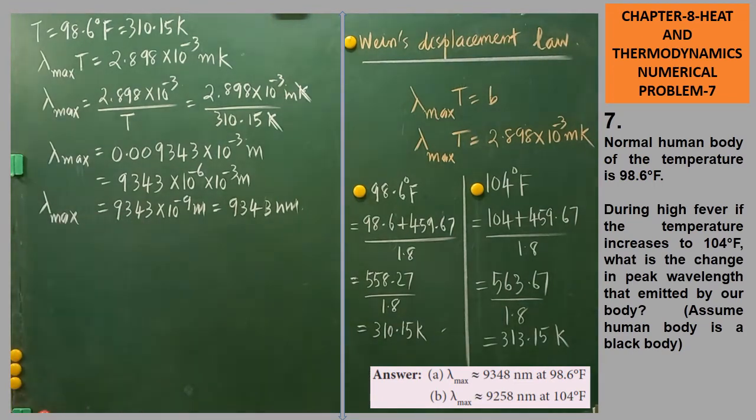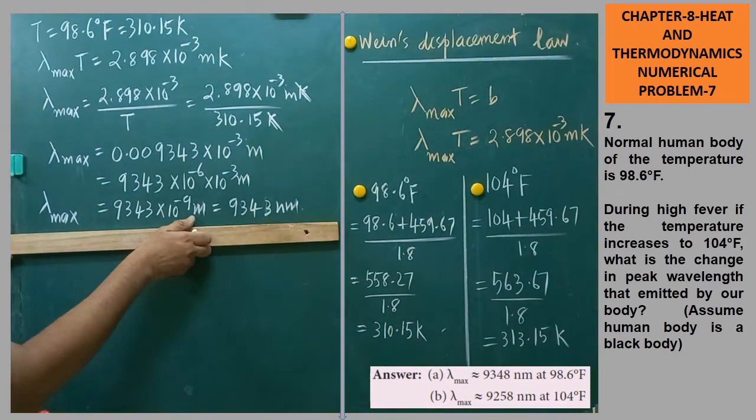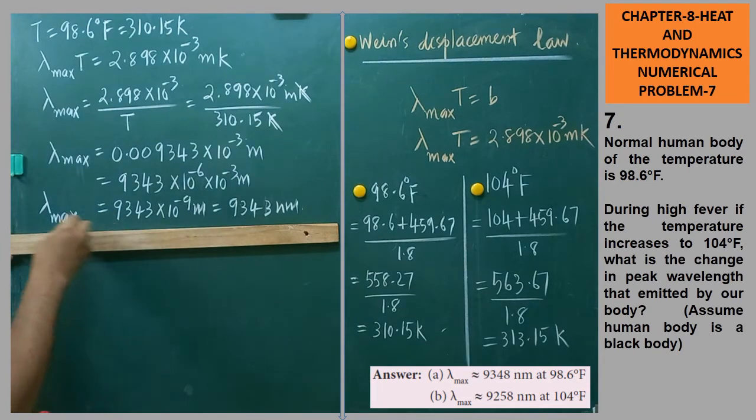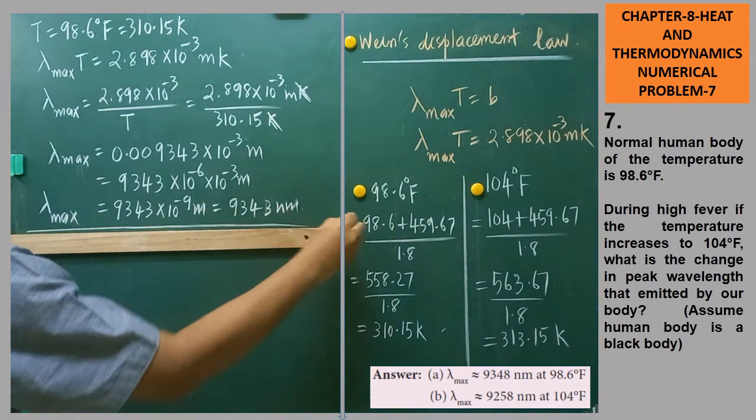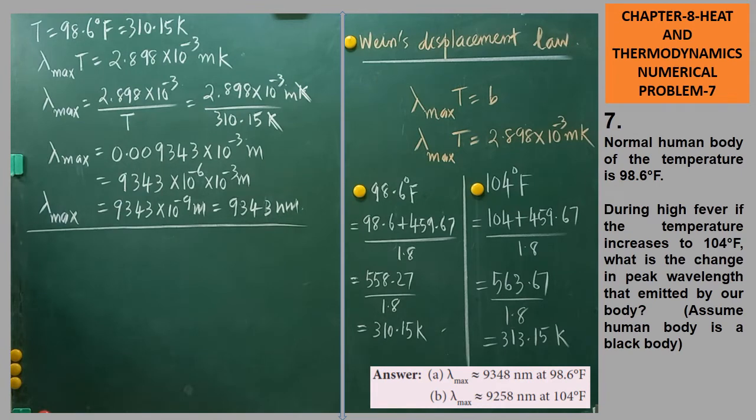Now we have to solve the second part of the problem. I'll draw the partition line for understanding purpose. Next we will concentrate on the next one. Again, I would like to use this formula directly.